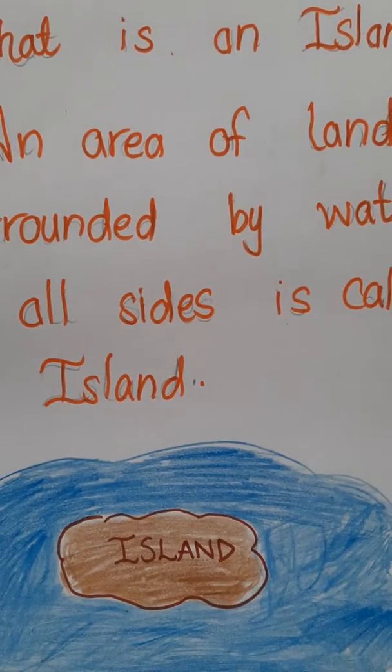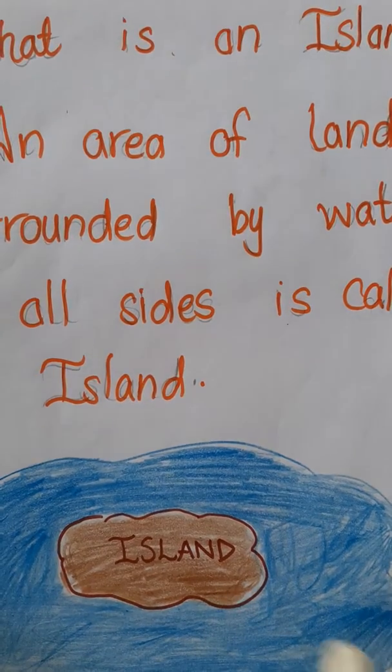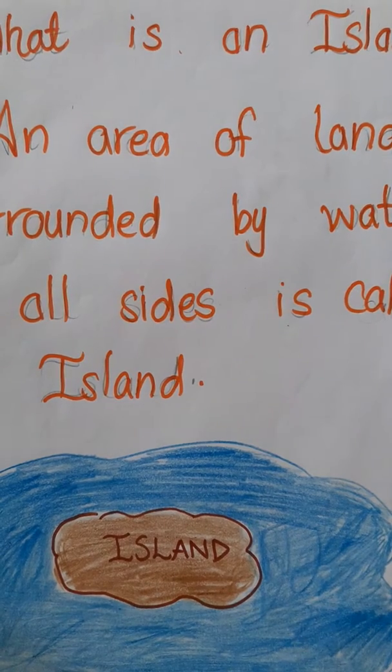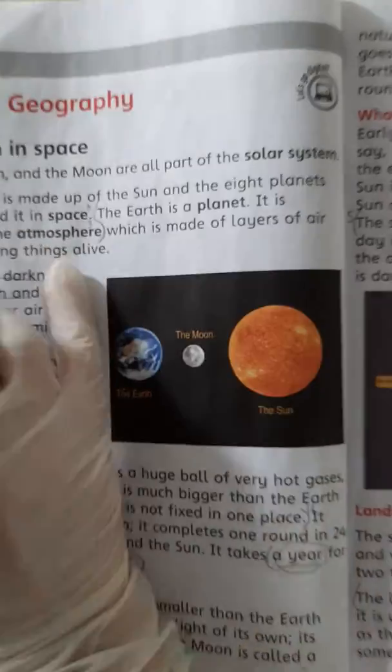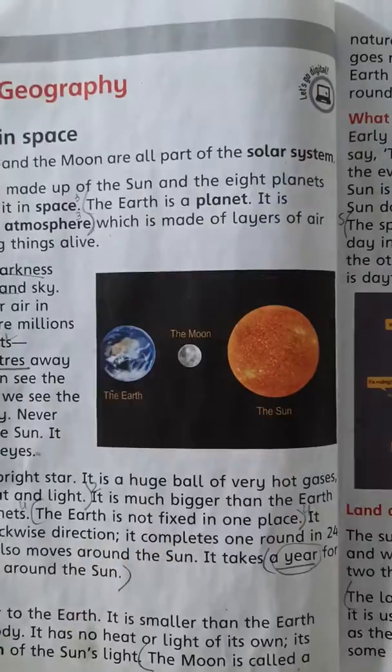Now question number 6 is, what is an island? And the answer is, an area of land surrounded by water on all sides is called an island. Then after that, as we discussed the question answers, we have done the reading of the book, and it was unit number 1 and page number 2, The Earth in Space.